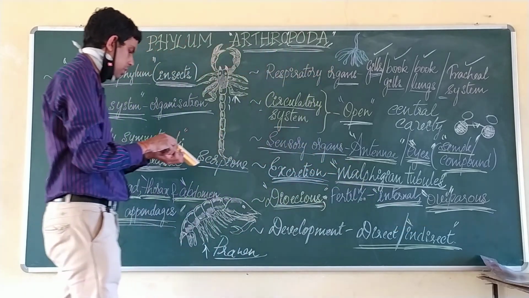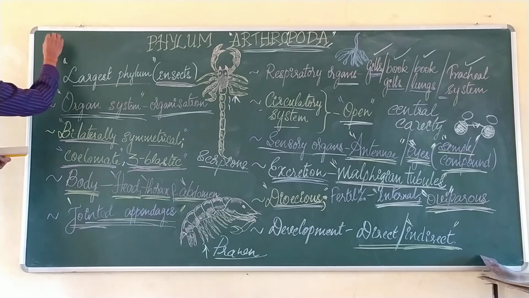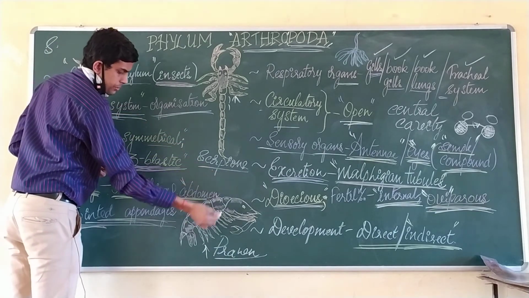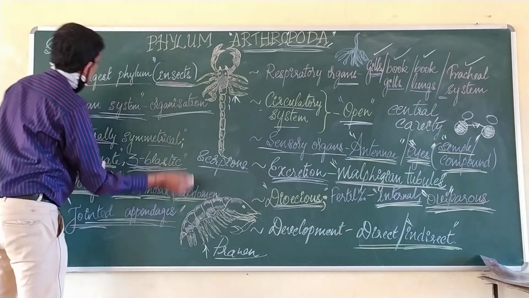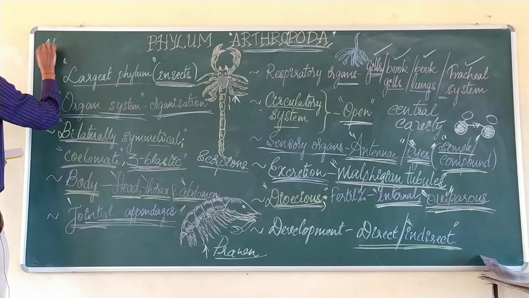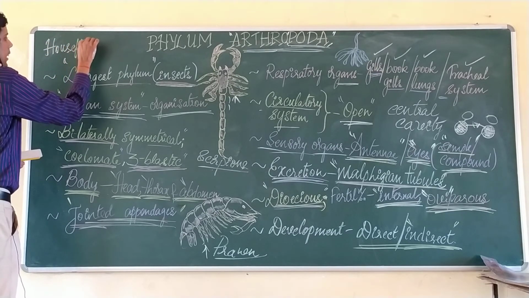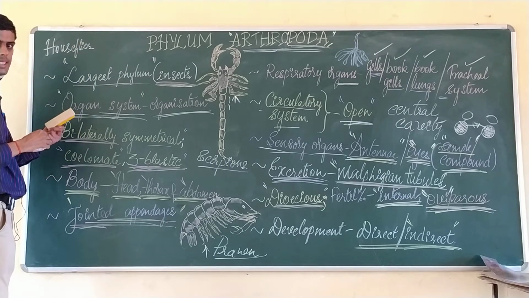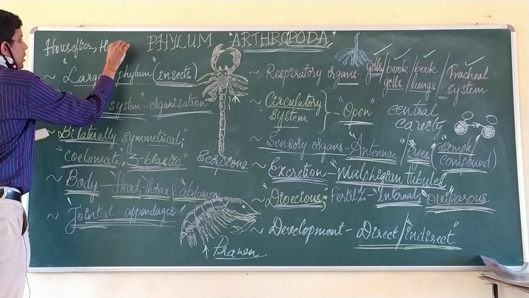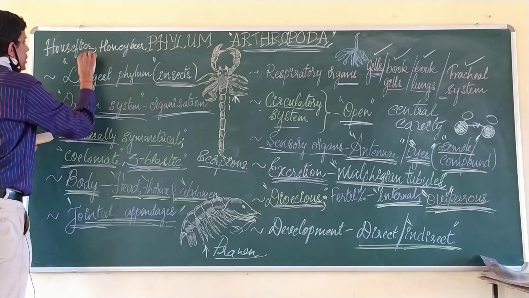Now speaking about examples, the first one, as I said before, is scorpions or even prawns or houseflies, or any of the economically important insects, houseflies or honeybees or even mosquitoes.